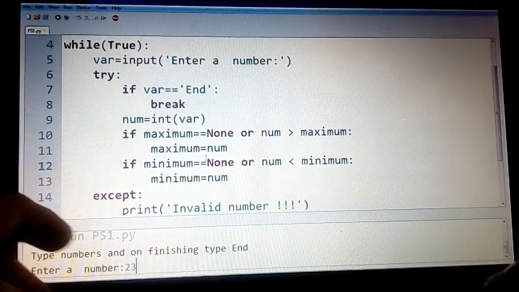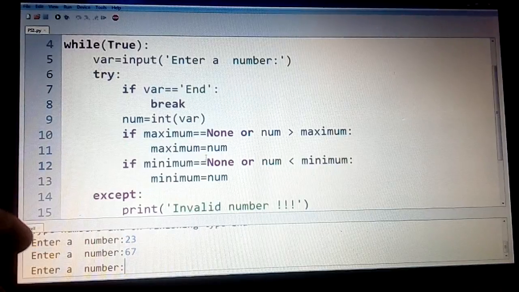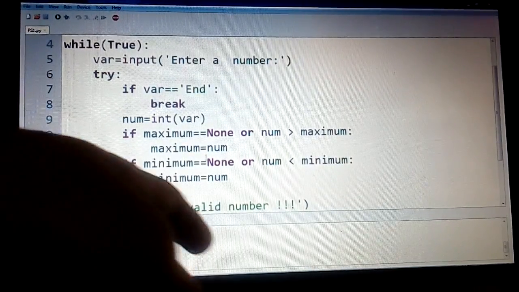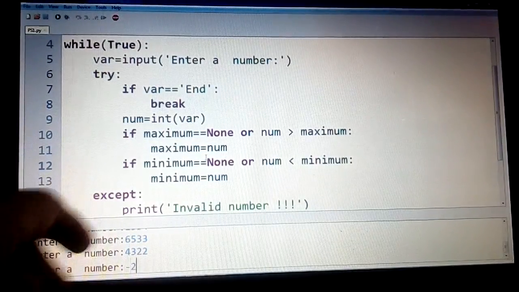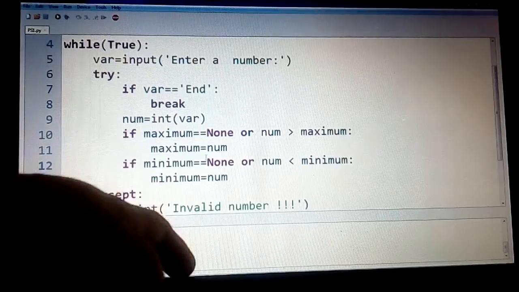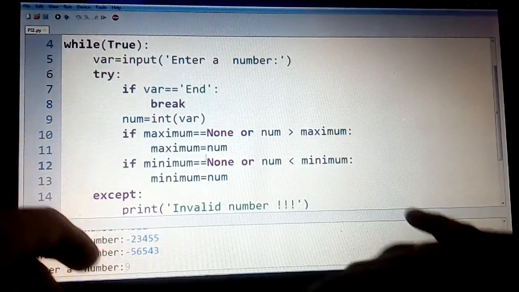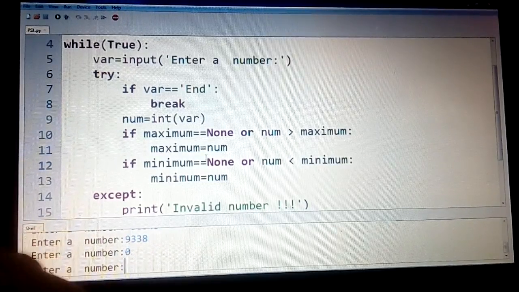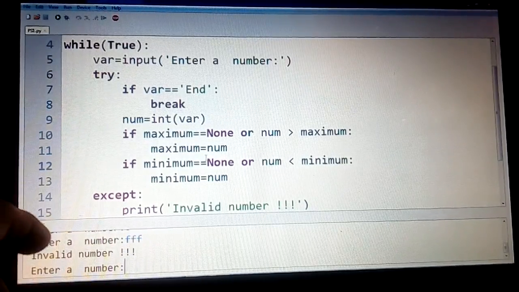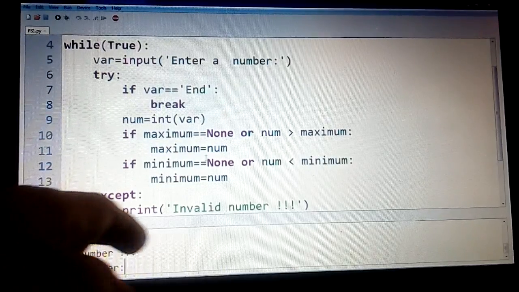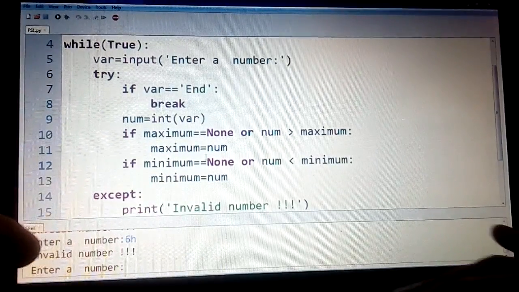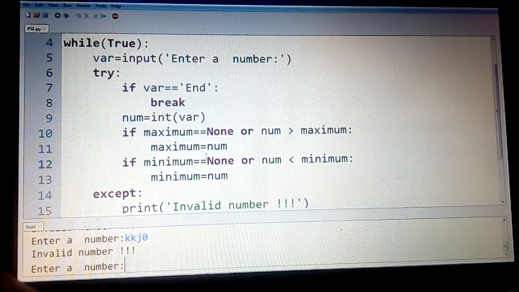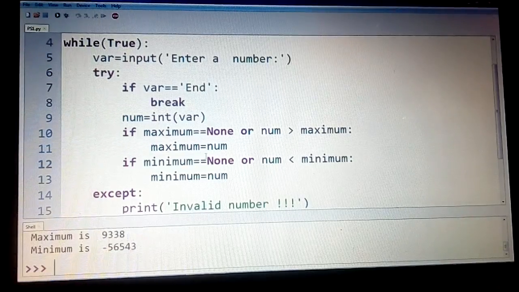Now we will try to enter the numbers here, 23, 67, 1, 2, 3, 7 and so on. Some numbers you enter, negative numbers you enter, and then so on, 0, and some invalid numbers, 2F or 6H or K0, invalid numbers, and finally you end this.